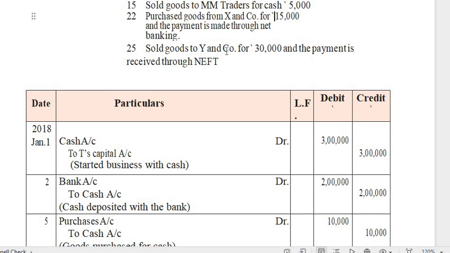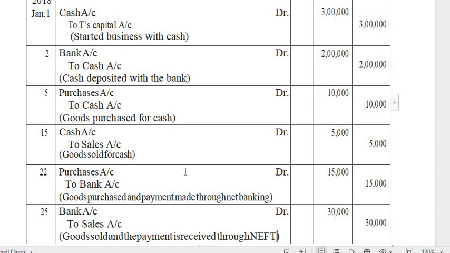So they are not directly receiving cash from the company. Through the bank they are receiving. That's why you have to mention bank. So you are getting money through the bank. So bank account debit to sales account. Goods sold and the payment is received through NEFT. So any transaction involved through the bank, instead of cash you have to mention bank.